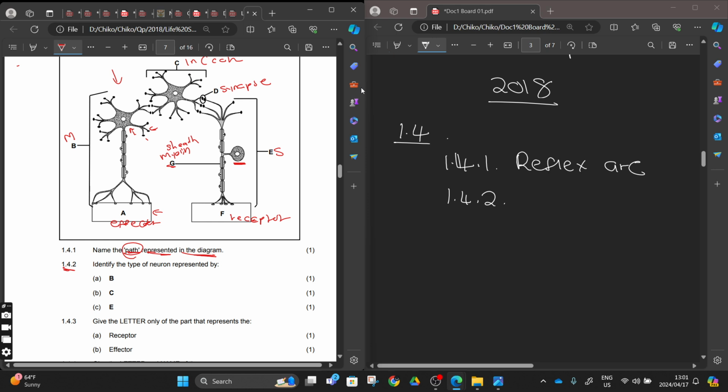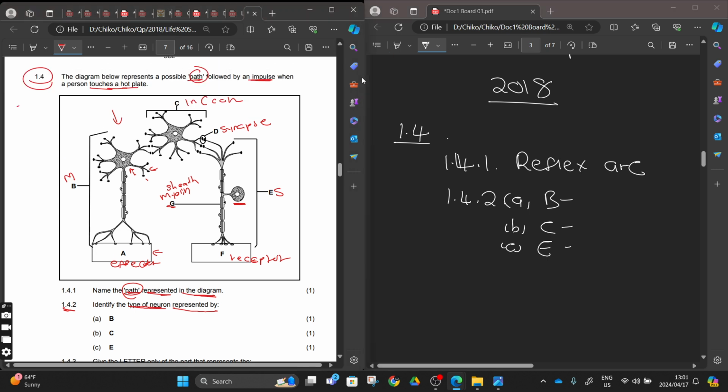Number 1.4.2, identify the types of neurons. We want the type of neuron represented by number A, B, C. In number A, they want B. Number B, they want C. Number C, they want A, right? So you write them like this, and then you come here and see number B. Where is number B? This one will be our motor neuron. And then number C, interneuron or connector neuron, right?